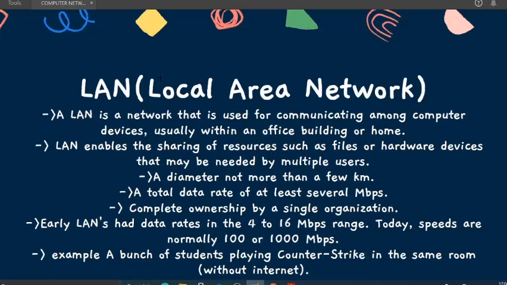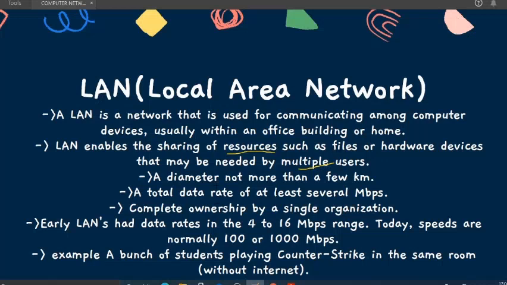That is ranging within your house or within a specific area, that is known as LAN. That is the simplest example of LAN you can say. LAN enables the sharing of resources, not only related to internet, but it also allows us to share resources such as files or hardware devices that may be needed by multiple users. For example, what we are doing, we can share resources or information or files within multiple users.